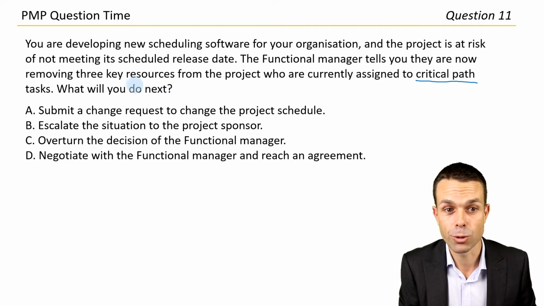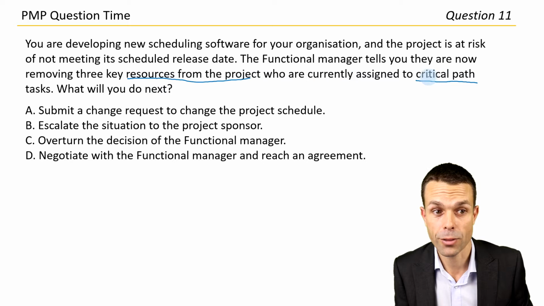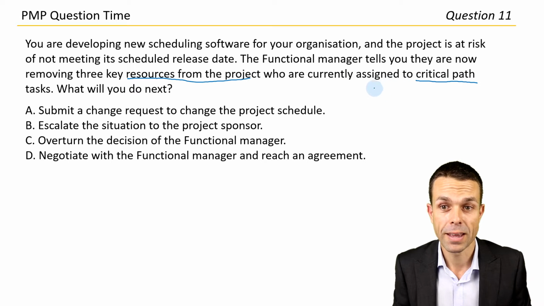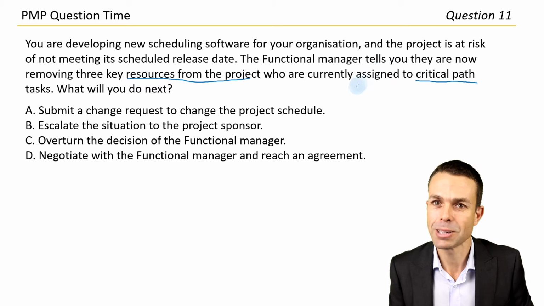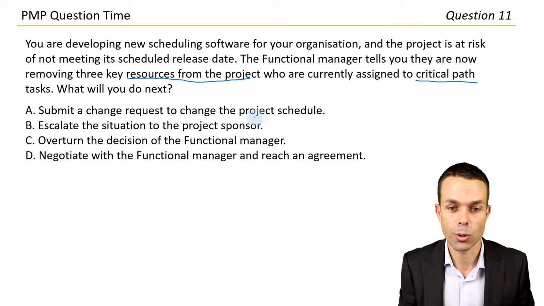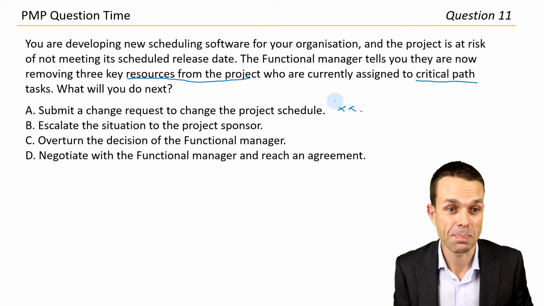Wow, okay, so we're removing resources from the project who are assigned to critical path tasks, meaning that they are essential to getting it done on time, and we're already at risk of not meeting our scheduled date. Okay, let's see what options we have here. Submit a change request to change the project schedule. Probably not the best answer for us. Let's see if there's a better one to try and meet that schedule instead.